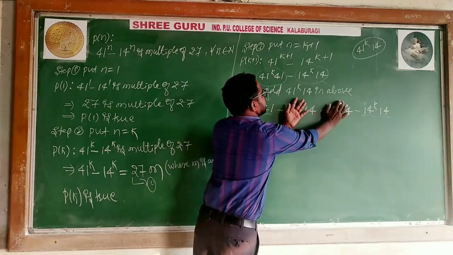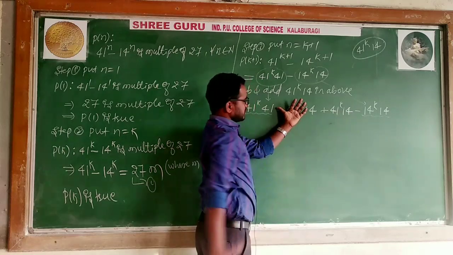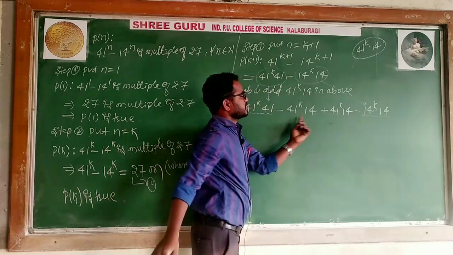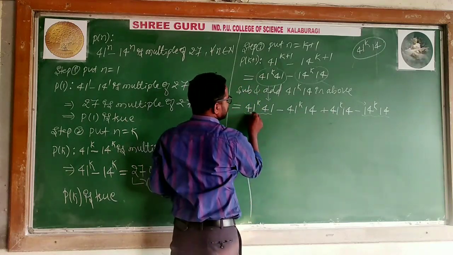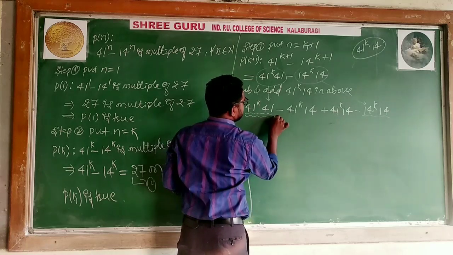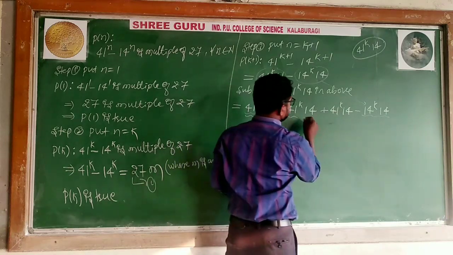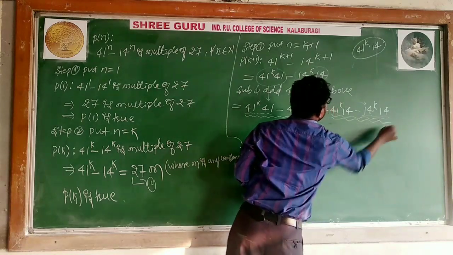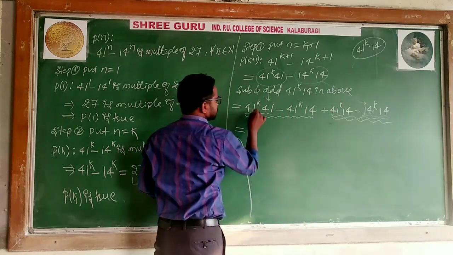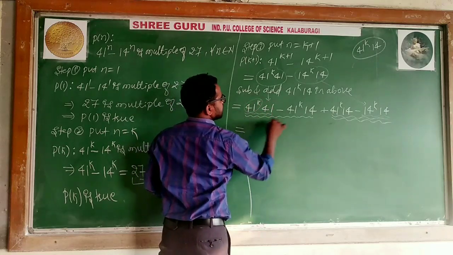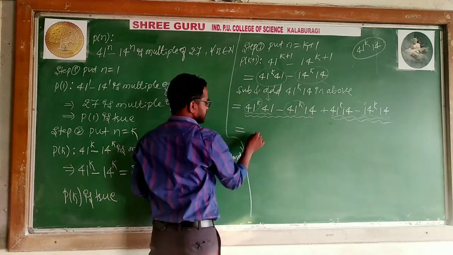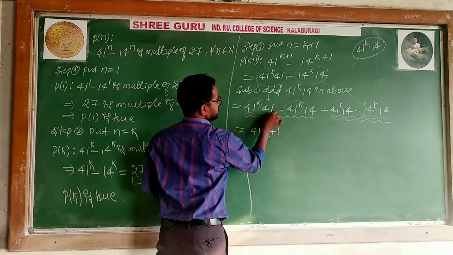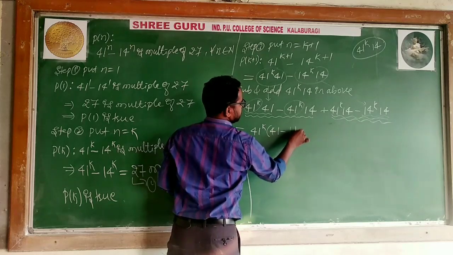Once you cancel, what do you get? 41 to the power k, 41 minus 14 to the power k, 14. In the middle I subtracted and added. Now choose this one and consider it as one group, and consider this another group. What is common from these two? 41 to the power k is common. What remains? 41 minus 14.